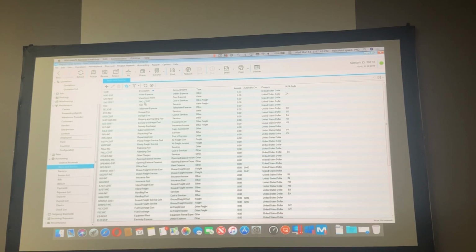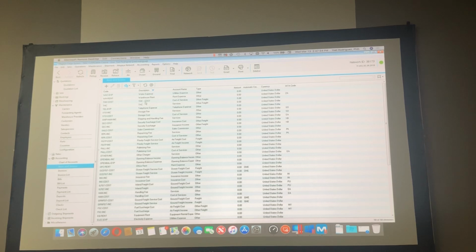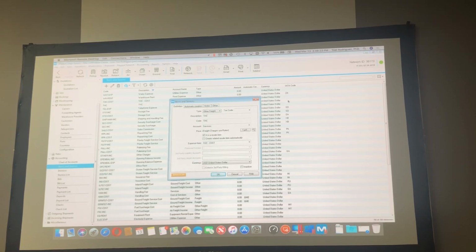Why do I recommend doing it this way? Always type the name and then the cost, the name, dash, cost. Because doing that, you will have your list of items always organized, having those pairs together. It's not like, where is my income, where is my cost. No, everything will be together. You see, now I have the THC cost. The account name is cost of services. The type is other freight, and the preferred currency is United States dollars.